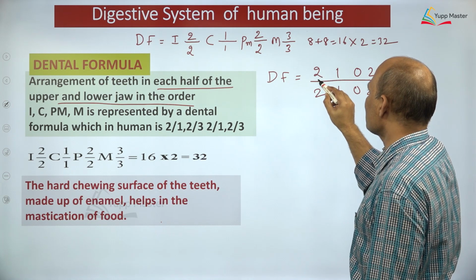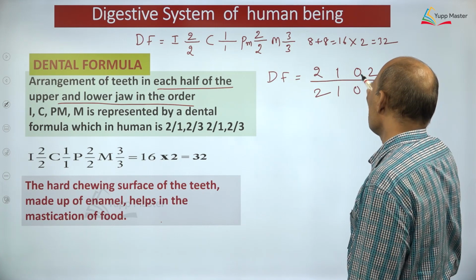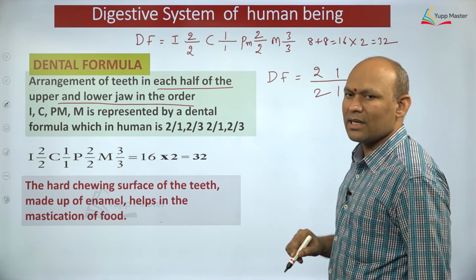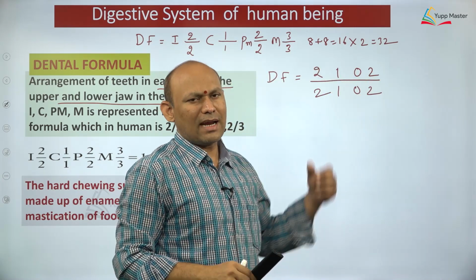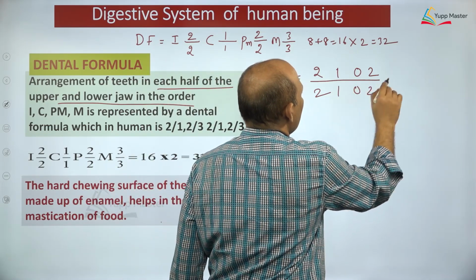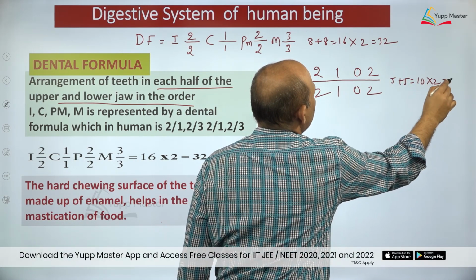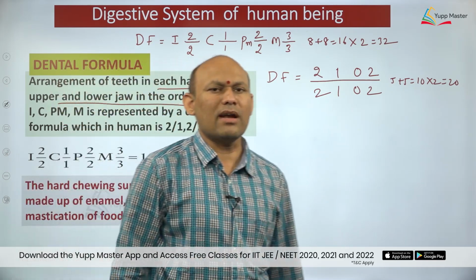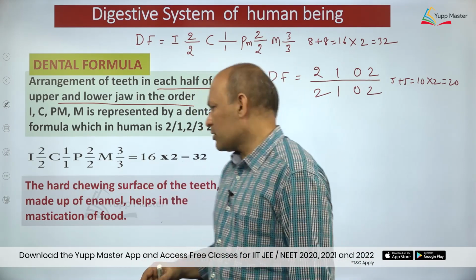So 2 by 2 indicates what? Incisors. 1 by 1 indicates what? Canines. 0 by 0 indicates what? Premolars. 2 by 2 indicates what? Molars. So what kind of teeth are absent? Premolars are absent, dear students. So now you calculate. How many teeth? You can see 5 plus 5, dear students. 5 plus 5 is equal to 10 into 2 is equal to 20. So how many teeth can you find in milk set? 20 teeth, dear students.